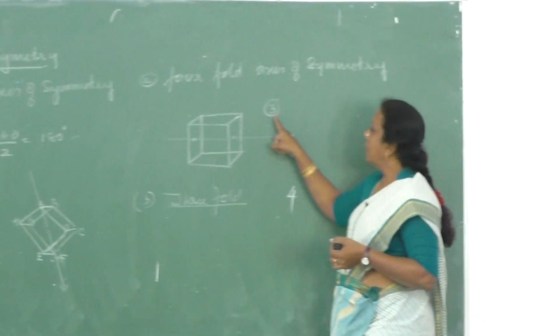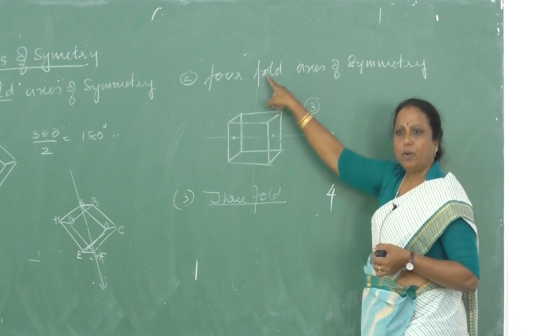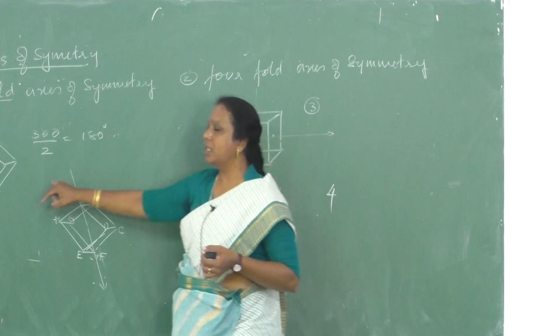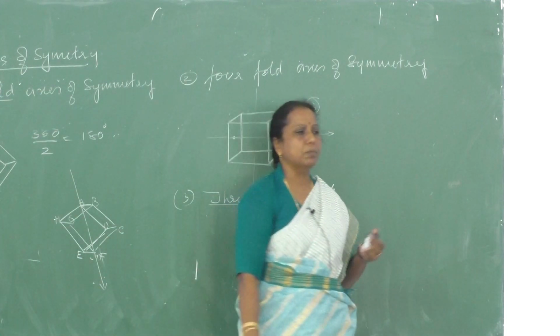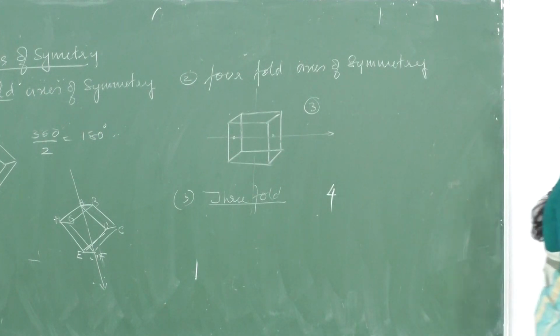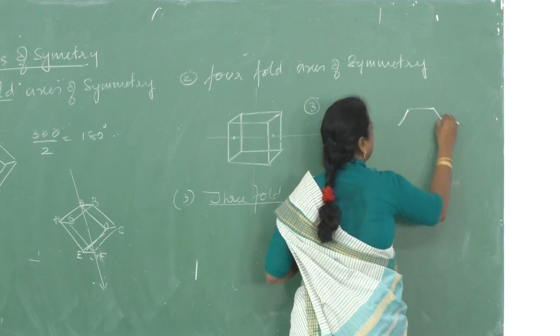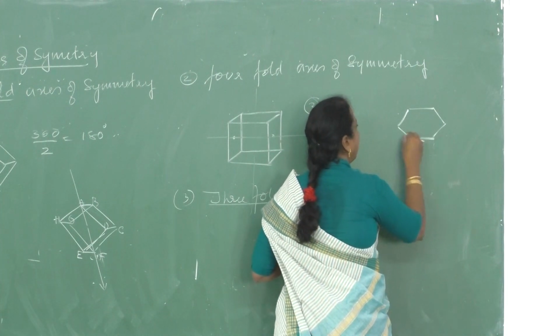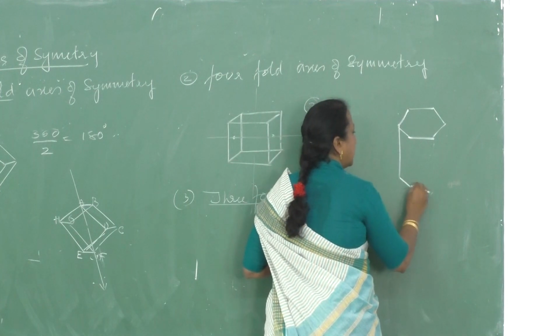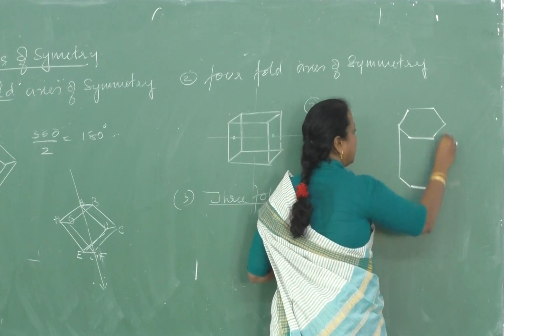Okay. 3 four-fold axes of symmetry. 6 two-fold axes of symmetry. Okay. One more is left, which is seen in the case of hexagonal structures only. Hexagonal structures. So this is a hexagonal structure.